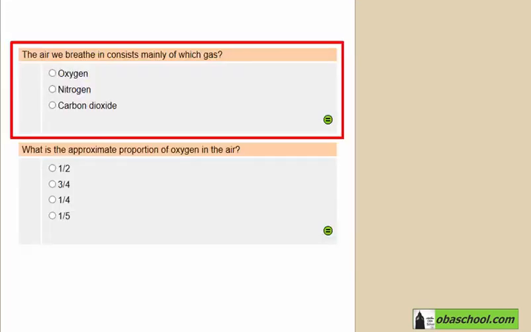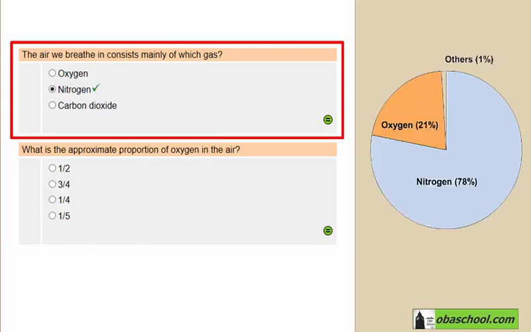The air we breathe in consists mainly of which gas? Oxygen, nitrogen, or carbon dioxide? So according to the pie chart, air is mainly nitrogen gas with a percentage of 78%.